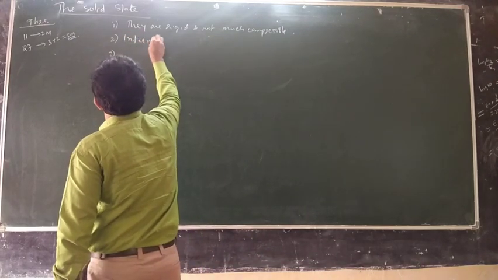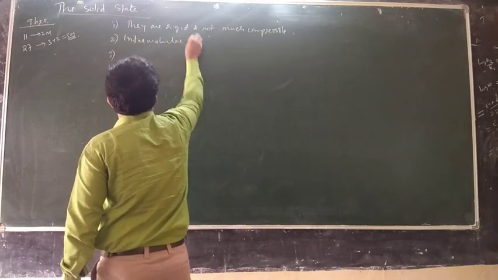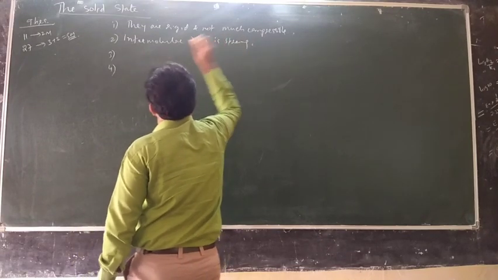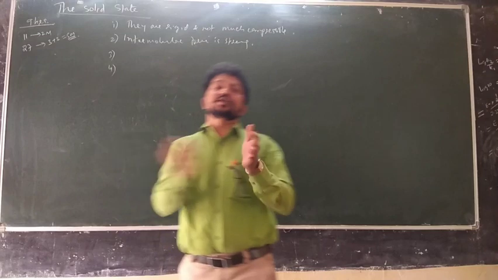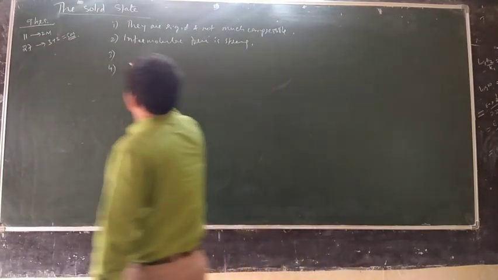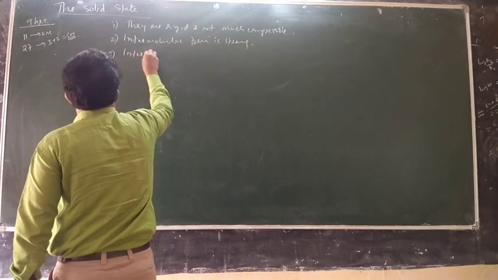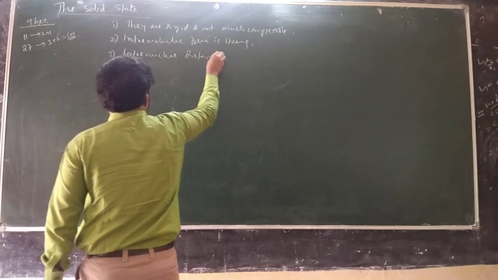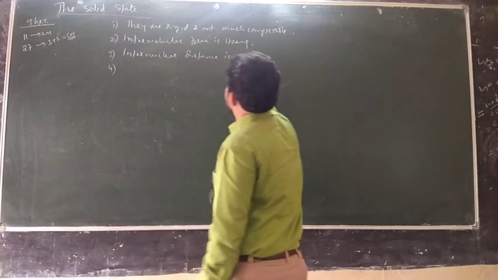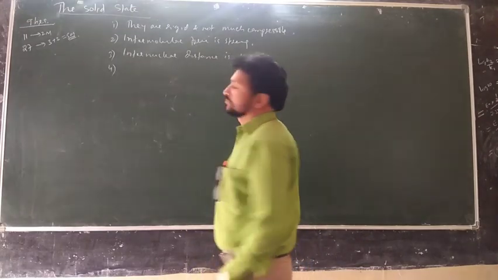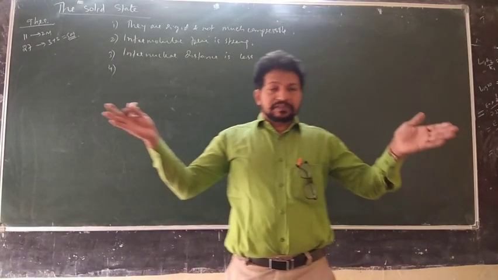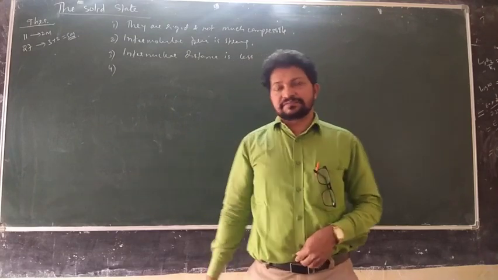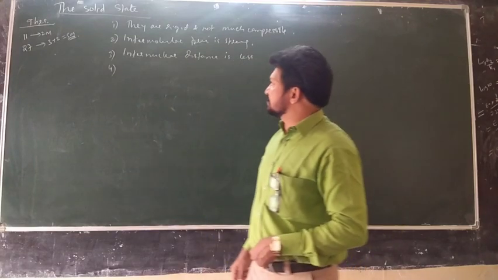Intermolecular force is strong. They have very strong intermolecular force. Internuclear distance is less. So, in the solid state, their particles are more closer to one another. Interparticle distance is less.